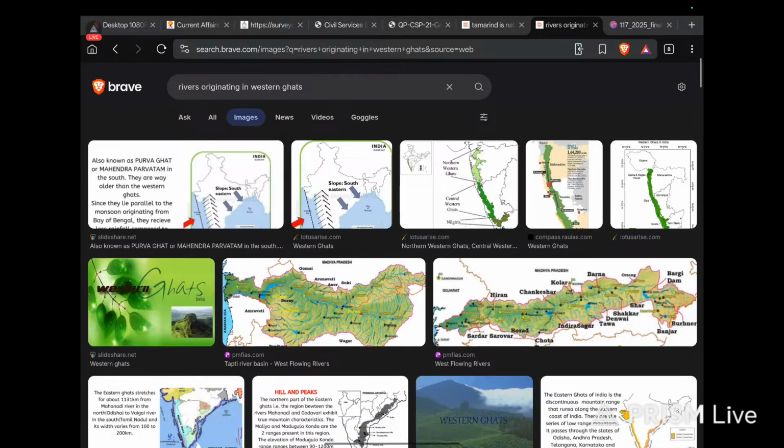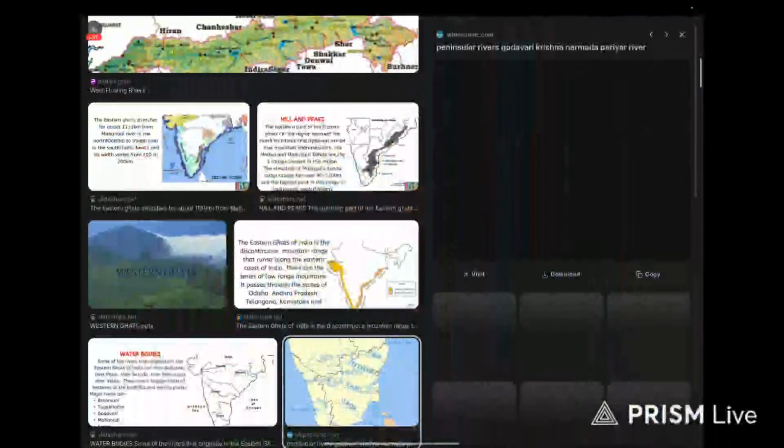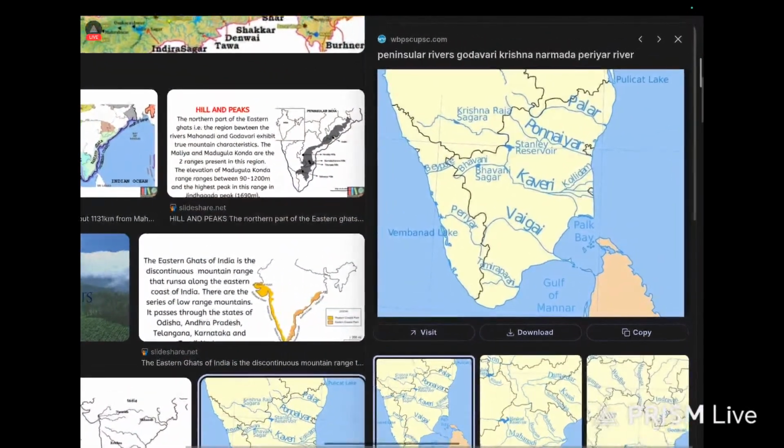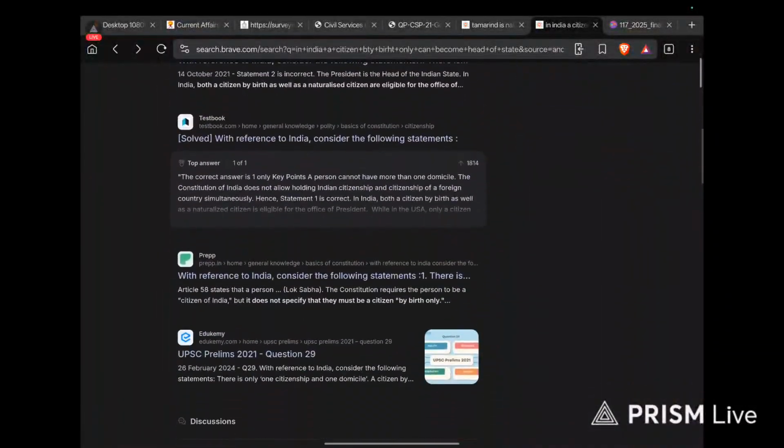Let us see if there is any map regarding this. Okay, we have something over here. That is not clear. Let us take something different.